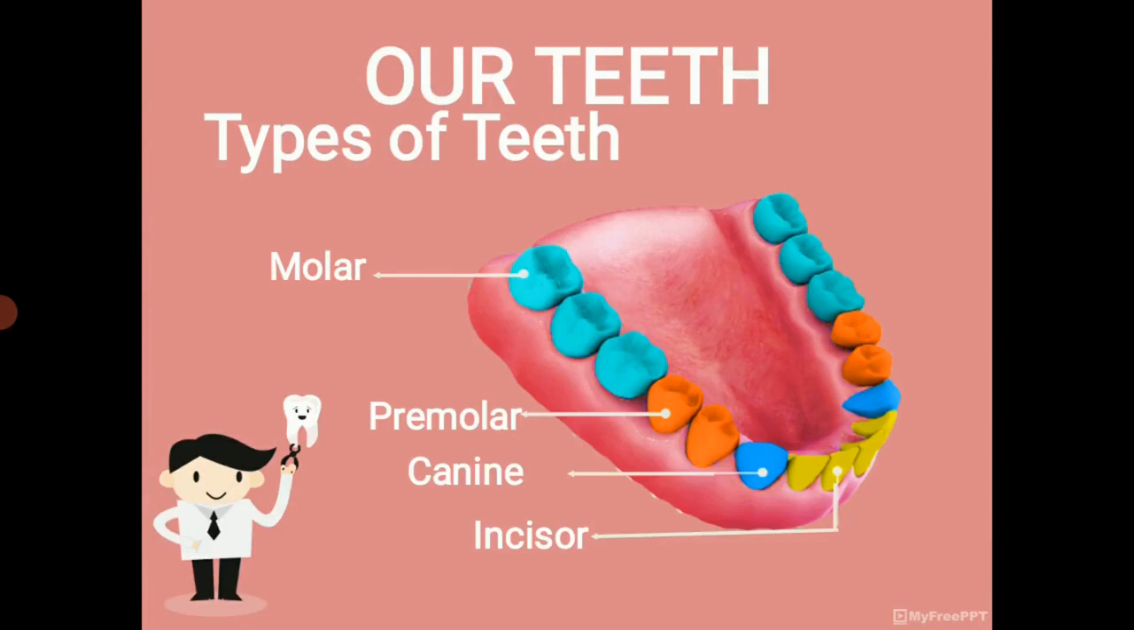Next, premolar. There are 4 premolars in the picture. Left side 2 and right side 2. Similarly, in the upper jaw 4 premolars. Totally 8 premolars. Next, molar. There are 6 molars in the picture. Totally 12 molars in our mouth.